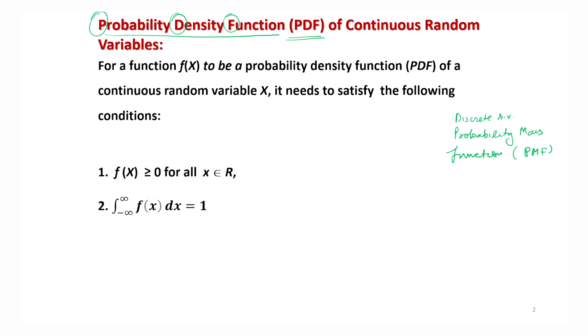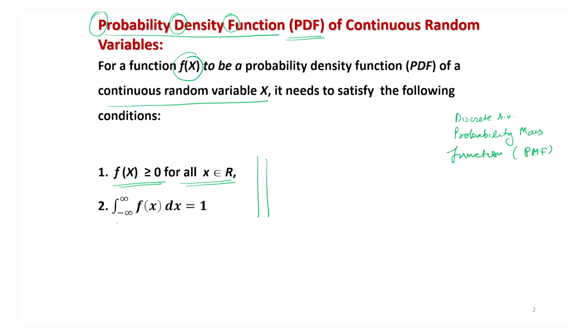So in the case of a continuous random variable, we try to define a probability density function by a mathematical function. For a function f(x) to be a probability density function of a continuous random variable x, it needs to satisfy the following two conditions. f(x) should be greater than or equal to 0 for all values of x. That means at every value of this random variable, f(x) has to be greater than or equal to 0.